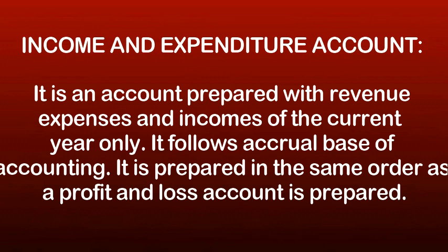On the left hand side, the expenditure column, all the expenses belonging to the current year, that is a revenue nature item only belonging to the current year, whether cash is paid or not, they will be written there. On the credit side, whatever income is received either in the cash form or non-cash form for the current year, they will be mentioned or written on the income side of income and expenditure account.